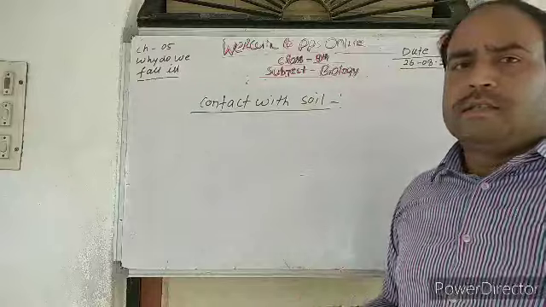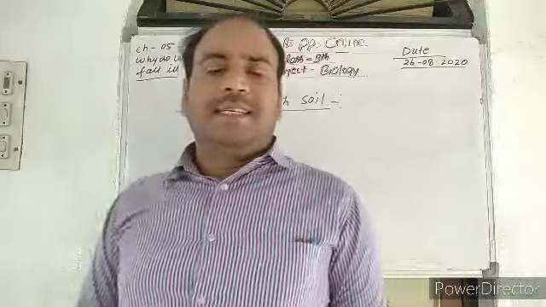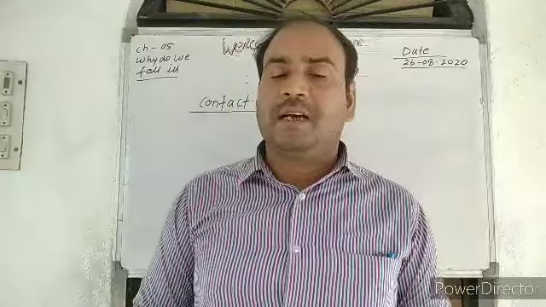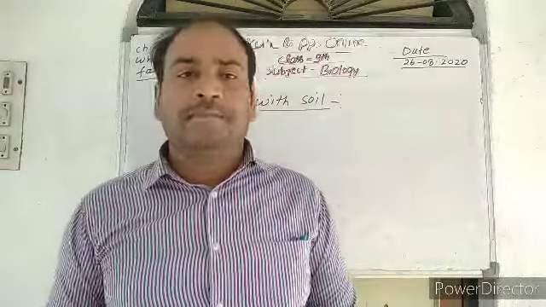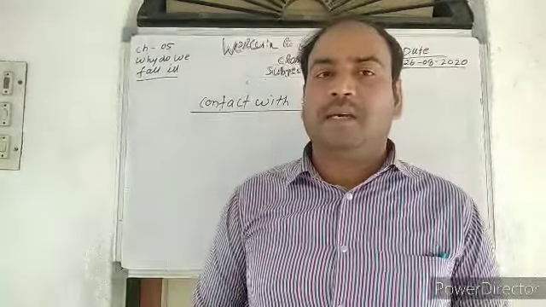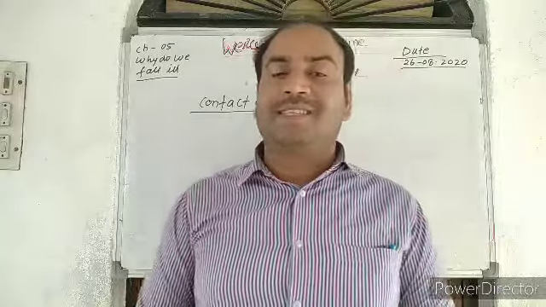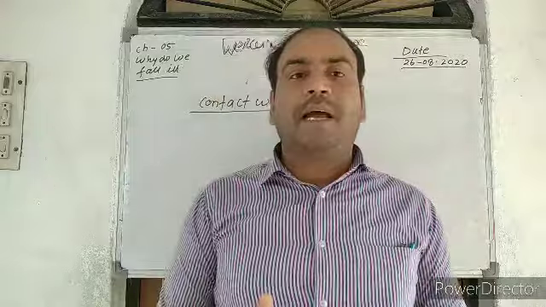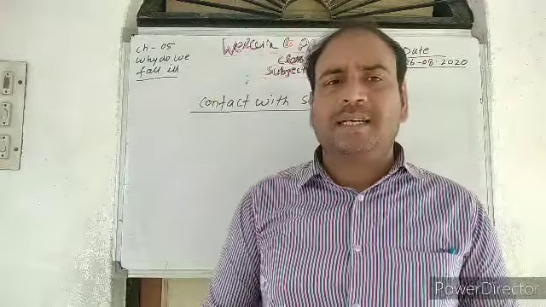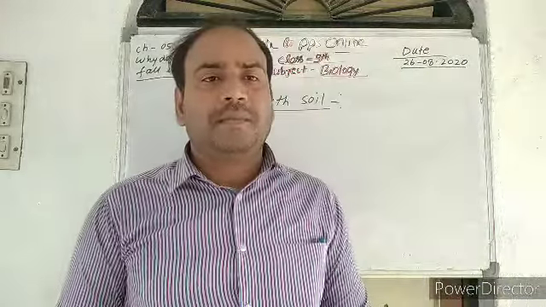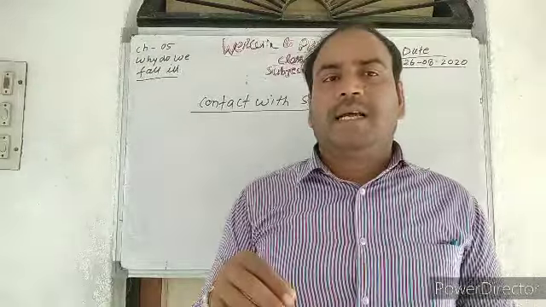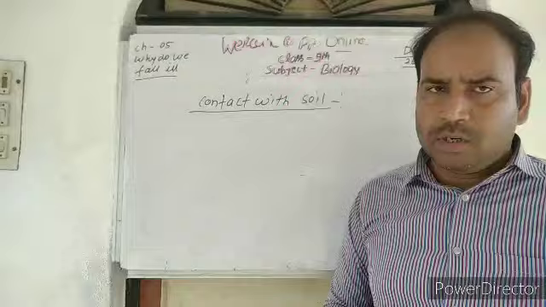In contact with soil, as you know, tetanus bacteria is found inside the soil. If any metal lying inside the soil is sharp and pointed, and suddenly we come in contact with it and our body is cut, then due to the cut the bacteria can enter inside our body.